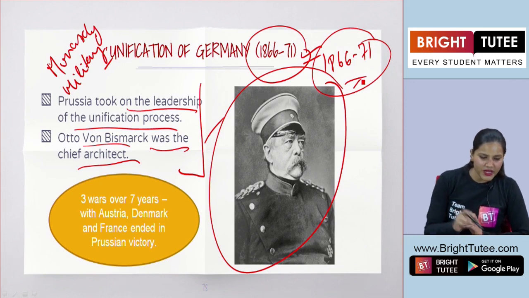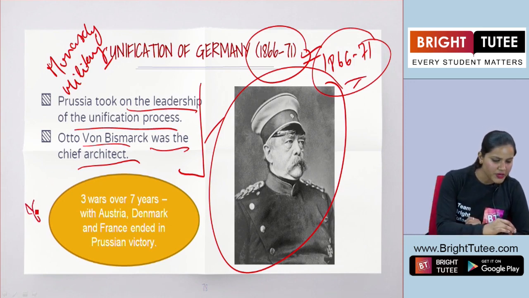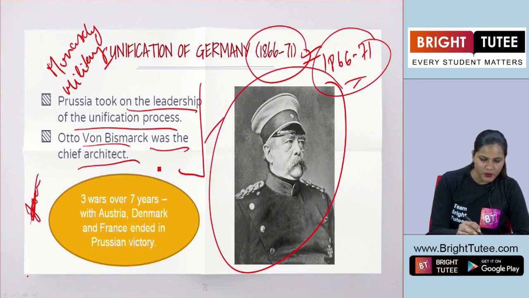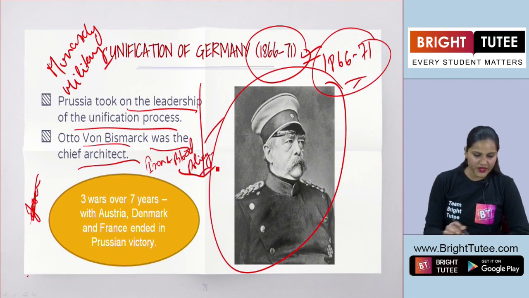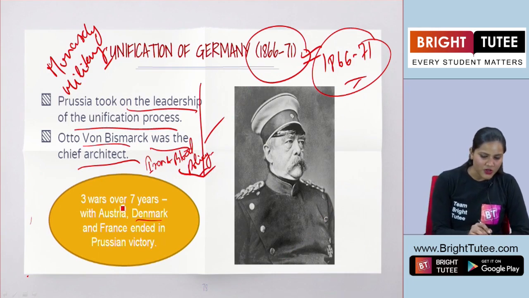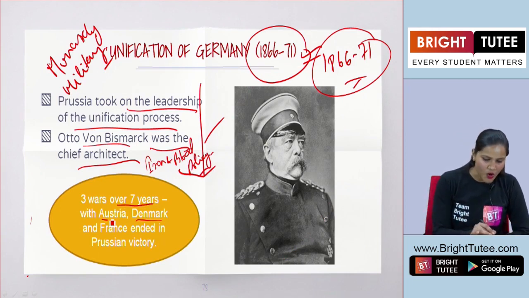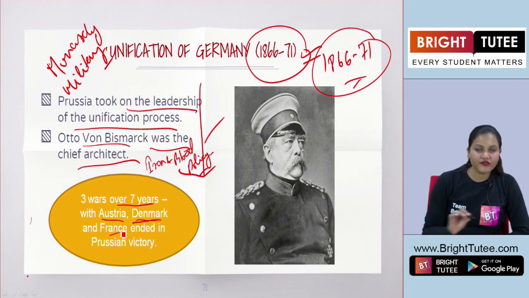Now, during this period, he followed the policy of blood and iron, or the iron and blood policy. Okay. So there were 3 wars over 7 years with the main enemies here, that is Austria, Denmark and France.